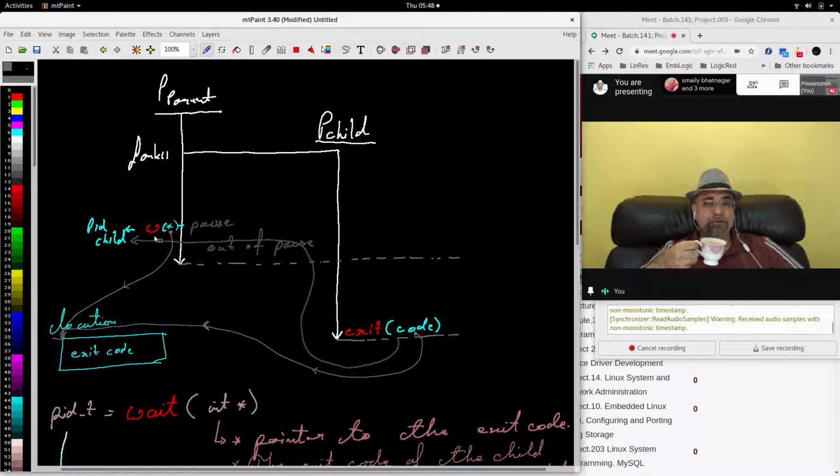Yes, wait is a blocking call. Still it will try to wait, but it will see that the exit code of the child is available, so it will fetch the exit code and proceed further. So momentarily it waits. That wait duration will be equal to the time taken to fetch the exit code of the child process. But saying that wait will become a non-blocking call is not true.